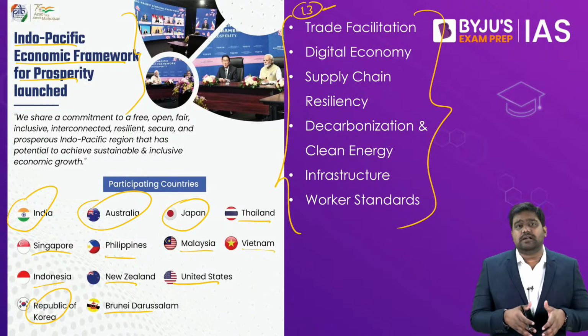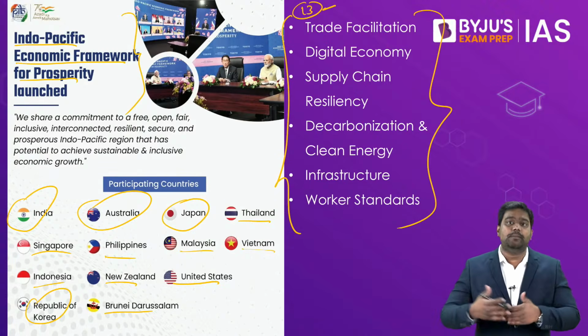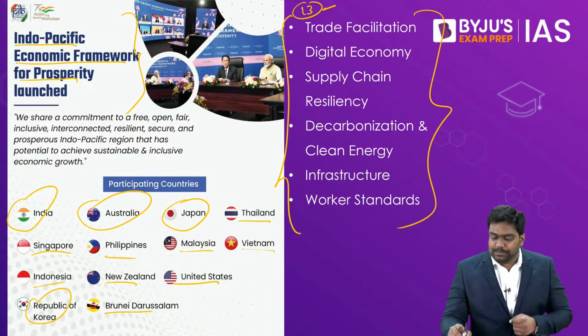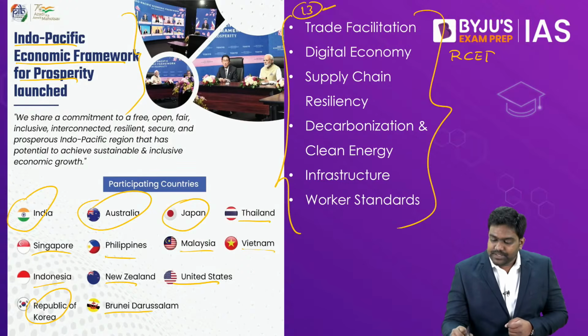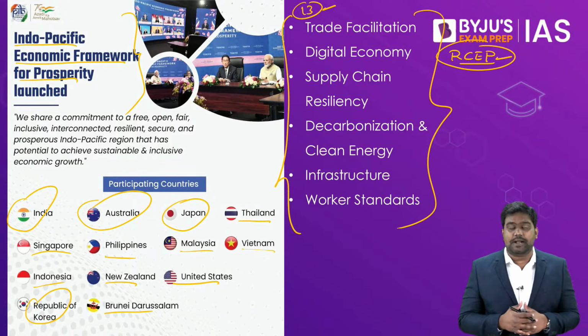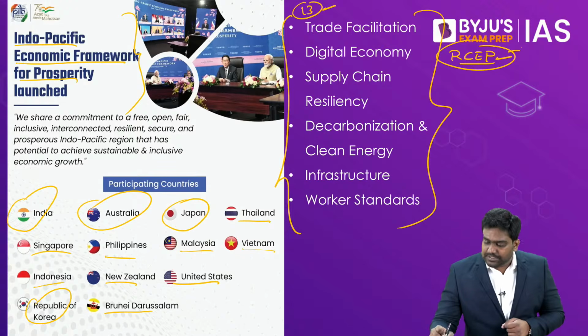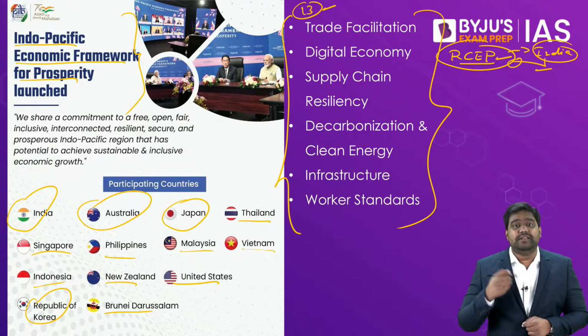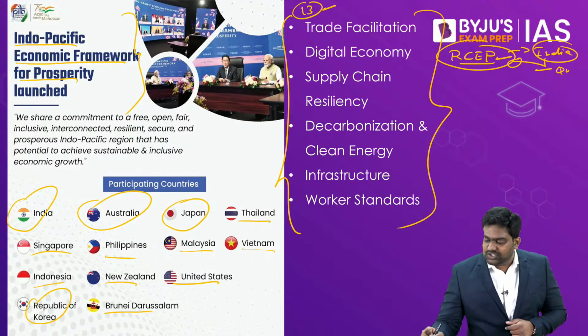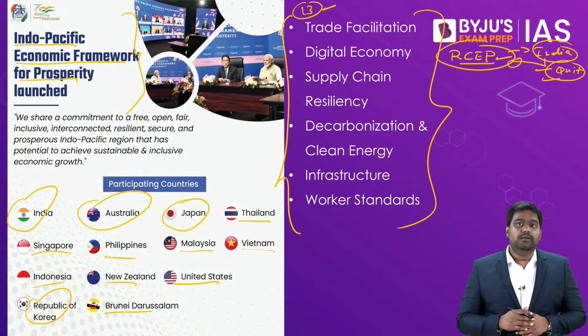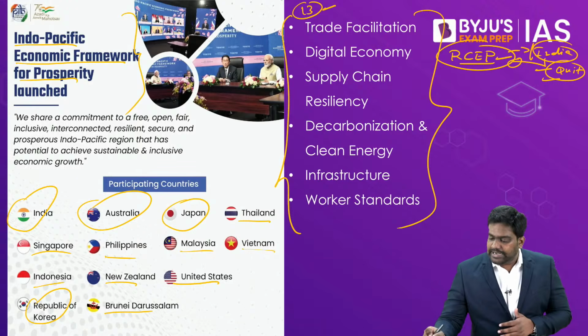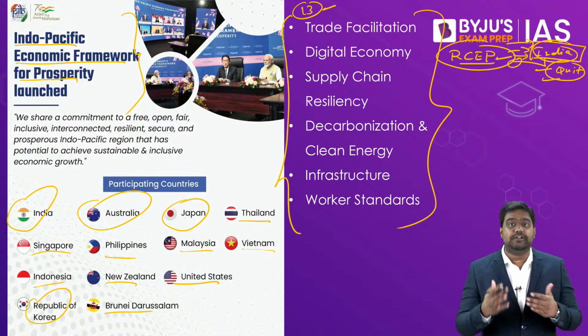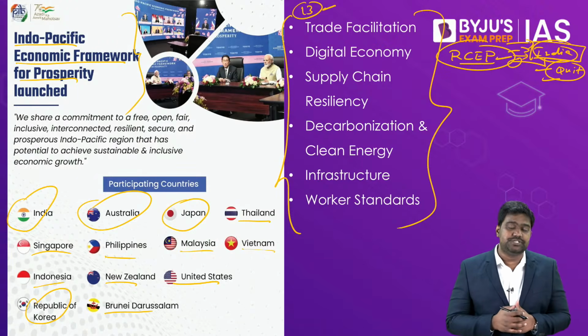In fact, some of these countries are already part of another economic arrangement led by China, called RCEP, the Regional Comprehensive Economic Partnership. India, however, was also part of RCEP negotiations earlier, but in 2019, India quit RCEP. For several reasons, India felt threatened by the RCEP free trade agreement and we quit the negotiations.